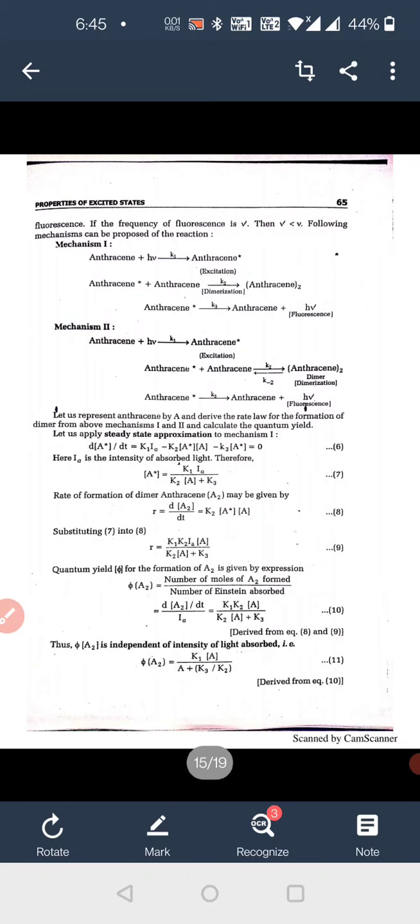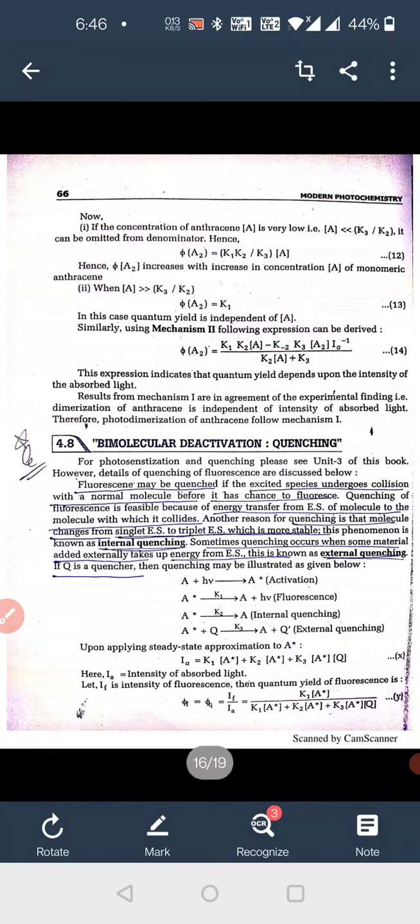Let us represent anthracene by A and derive the rate law of the formation of dimer from mechanisms first and second, and calculate the quantum yield. According to this equation, we find the quantum yield phi of A2, which is K1 K2 [A] minus K minus 2 K3 [A2] I0 upon K2 [A] plus K3. This expression indicates that quantum yield depends upon the intensity of the absorbed light.